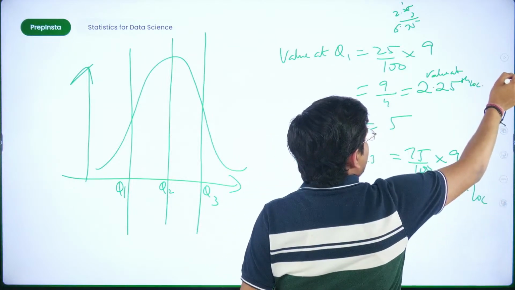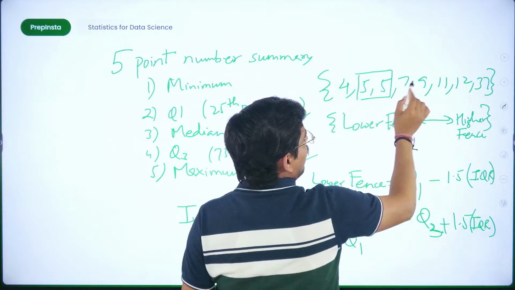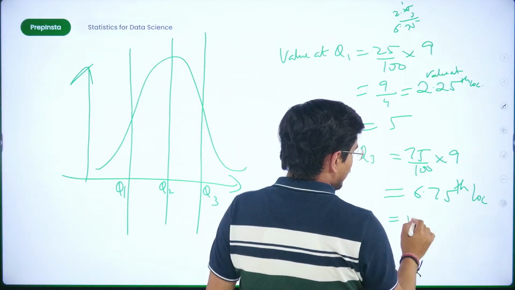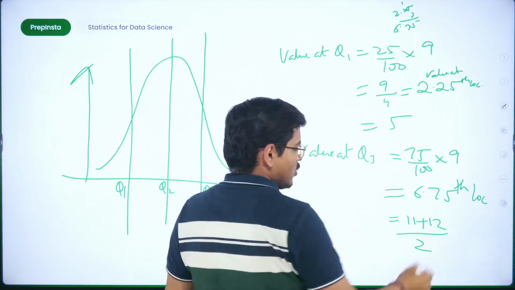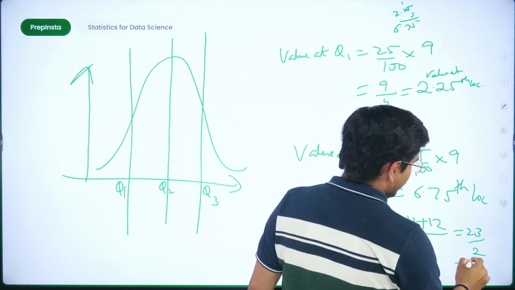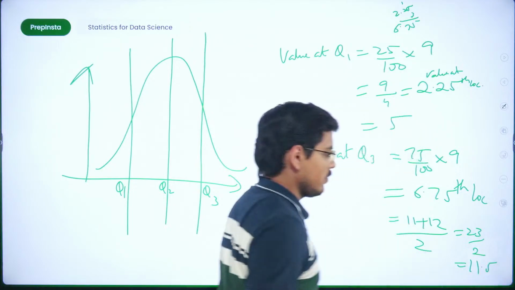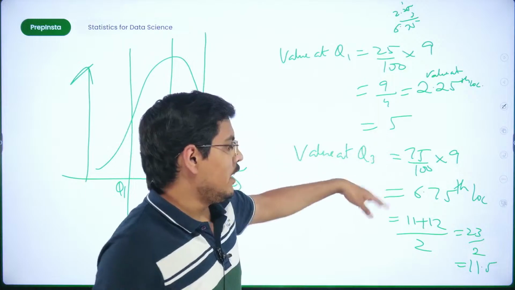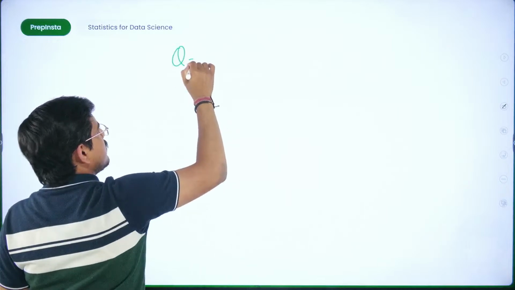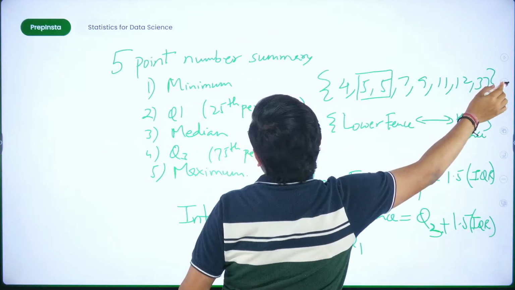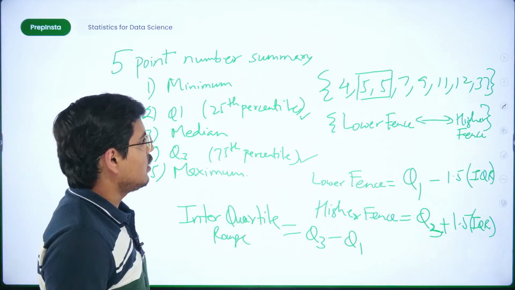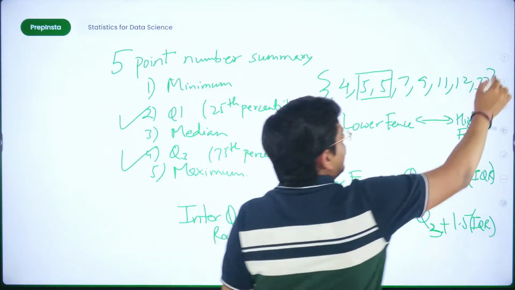So I'll go here, 1 2 3 4 5 6, and I'll take the 6th and 7th values, 11 plus 12. I'll do the average of them, 11 plus 12 by 2. So this becomes 23 by 2, and then 23 by 2 is nothing but 11.5. Fine. So now you have the values of Q3 and Q1. We have actually done two things in the number summary. We have calculated this Q1, we have calculated this Q3. That much is clear. Now coming to minimum and maximum, how do we calculate it?